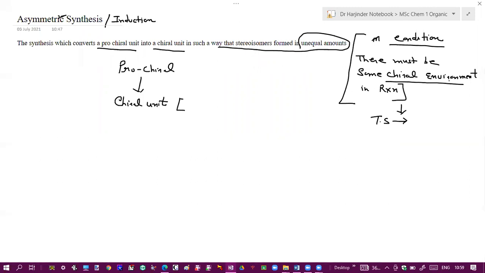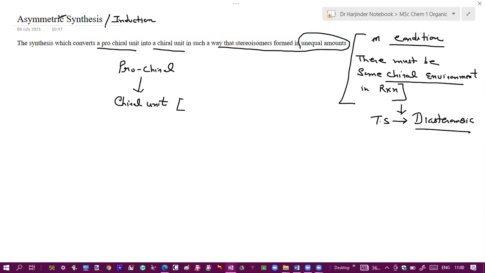So that means in transition state, one chiral center will come from where? From the environment. The second will come from where? From your prochiral substrate where the new chiral center is generating. So you will have two chiral centers in your transition state. Because of that, your transition state will become diastereomeric. And if two different pathways are available for reaction, that means if two different transition states are available, in that case, the transition state with lower energy will give rise to the major product. So that's the fundamental condition.